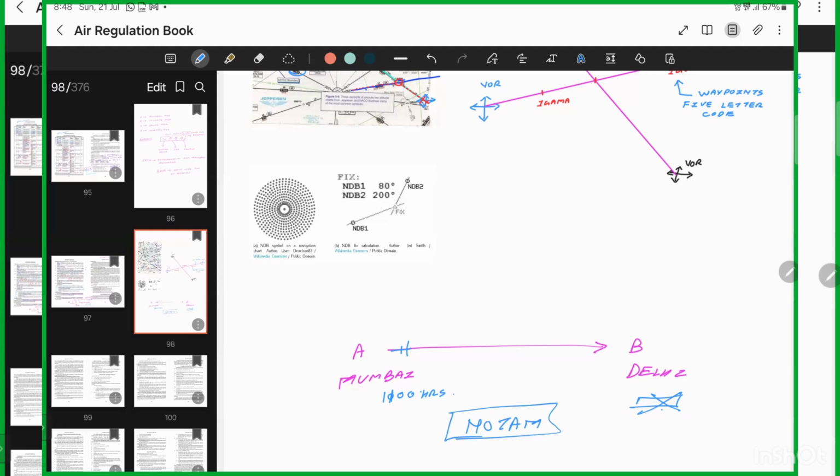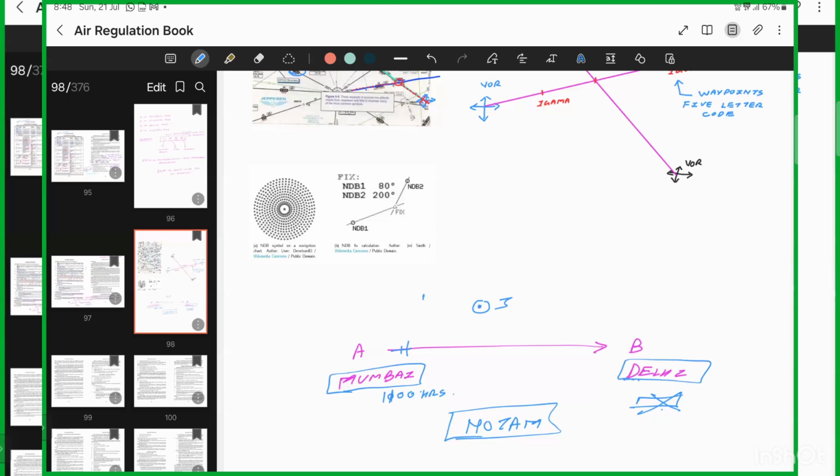So every time we do a flight, we have this NOTAM copy issued to us. It will have information about Mumbai airport, NOTAMs about Delhi airport, and any airport in between, like Jaipur or Ahmedabad. This NOTAM will say, you're going to so and so airport, is there any work being carried out?